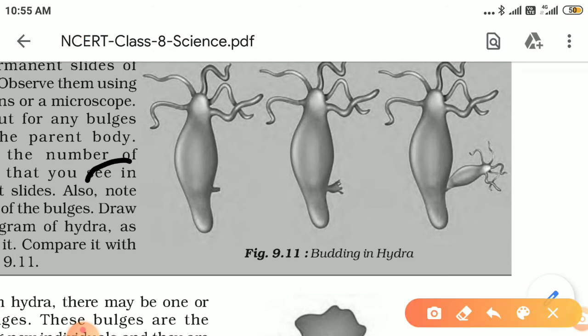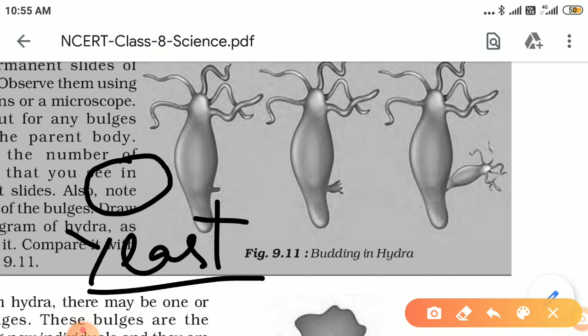One more example I would like to tell you. Have you heard about yeast? Yes, yeast is a single cell. This is yeast. It is a single-celled fungus. And we use yeast to make bread, cake, etc. So whenever this yeast reproduces, it also reproduces by the budding method. A small bud grows out from the parent body.